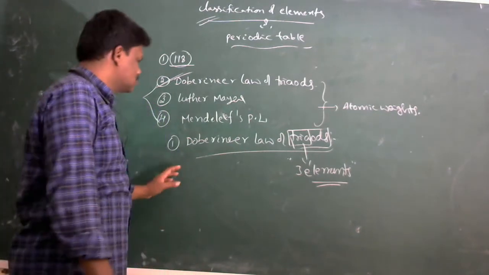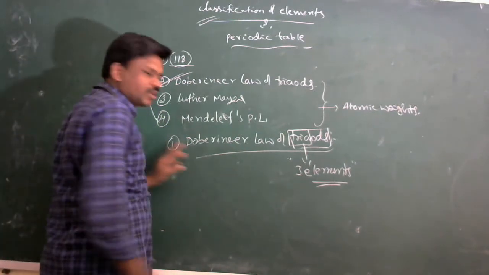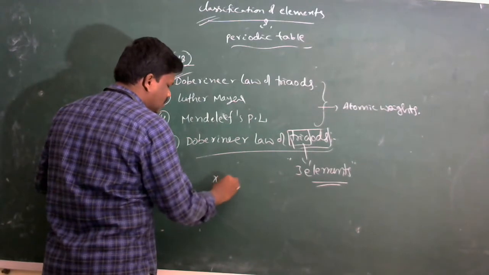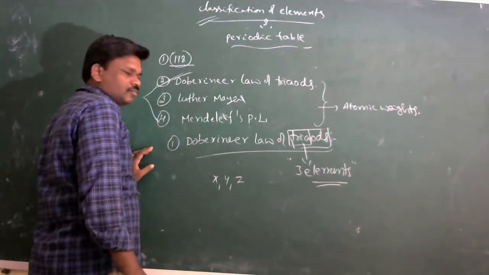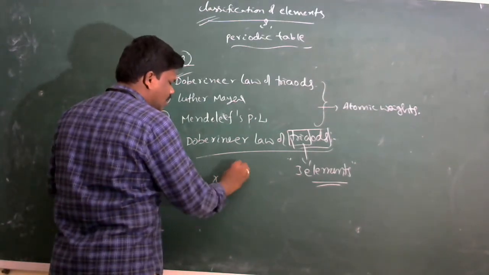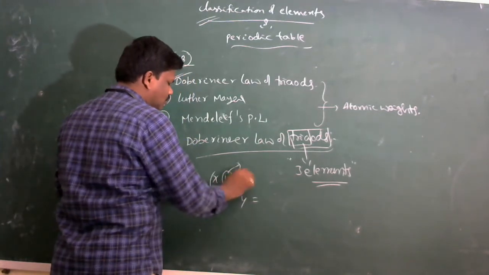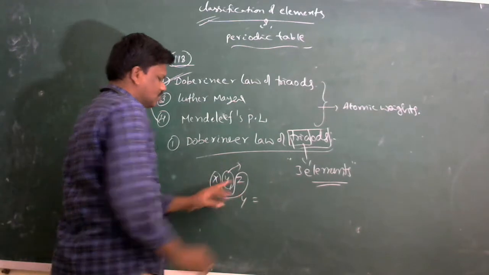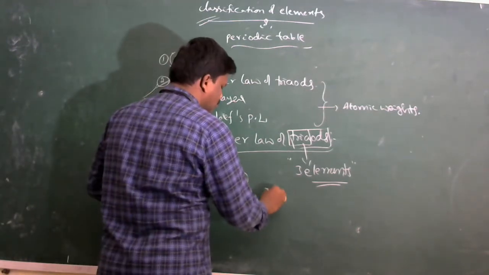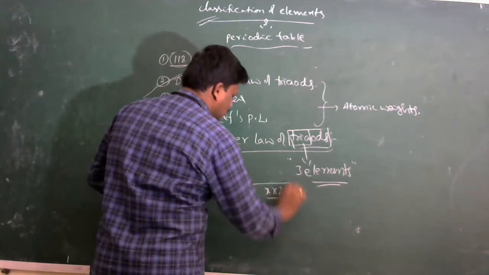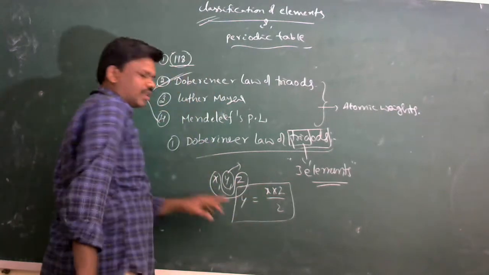Suppose three atomic weights are X, Y, Z, then the atomic weight of the middle element Y is equal to the arithmetic mean of the other two, X and Z. This is Dobereiner's law of triads.